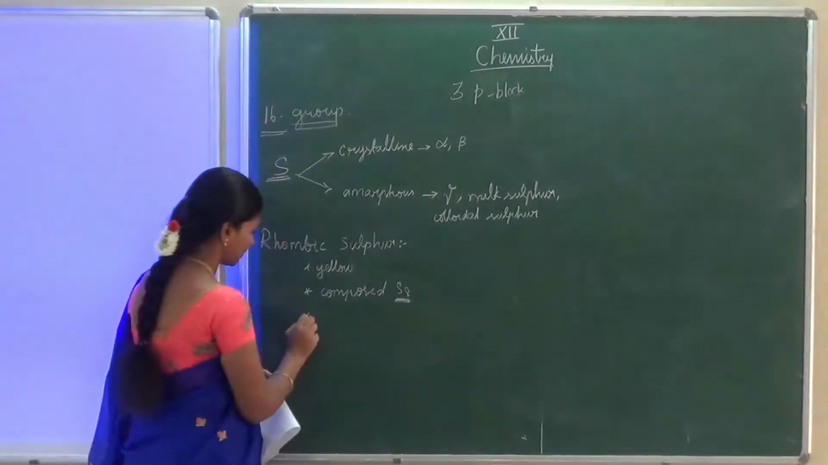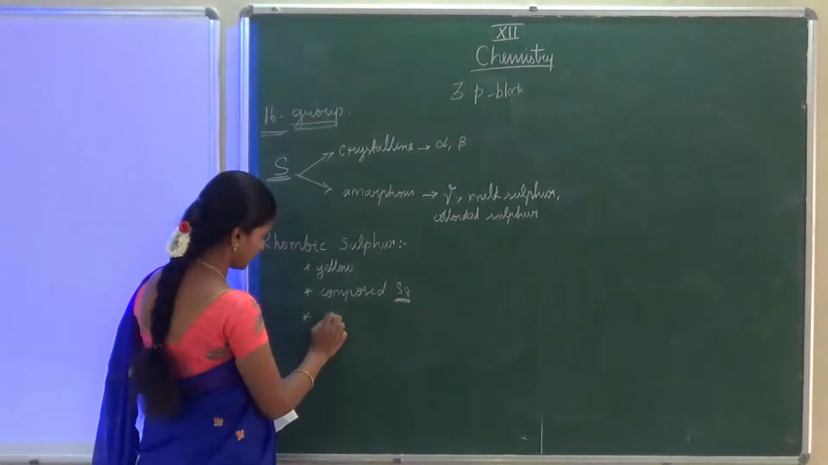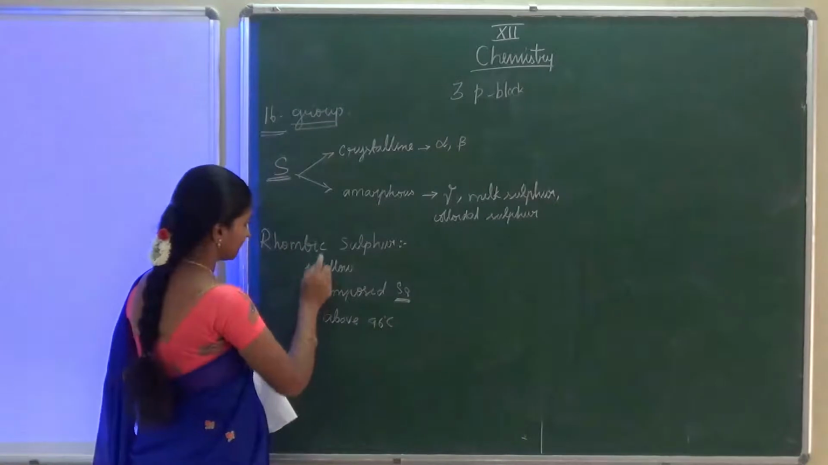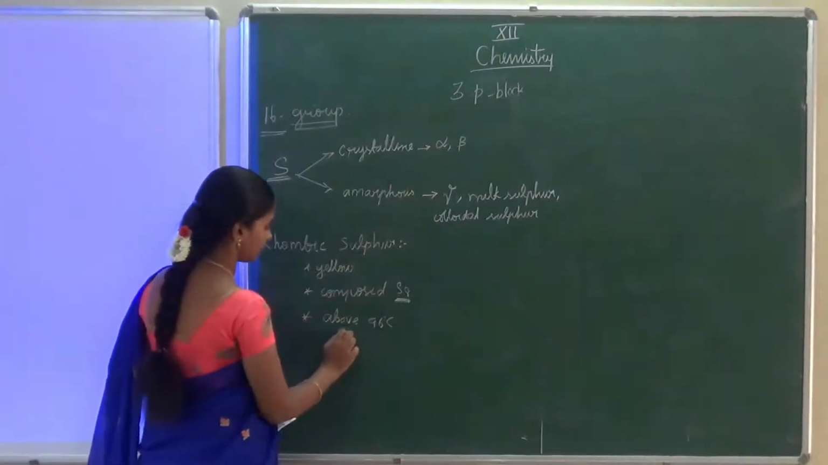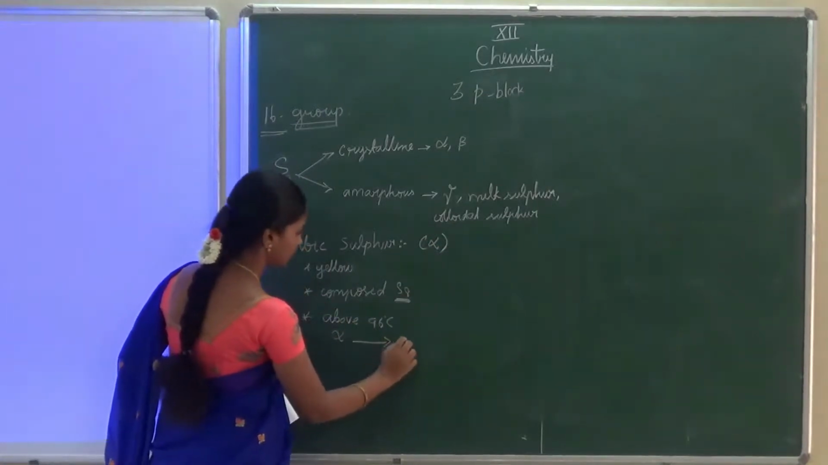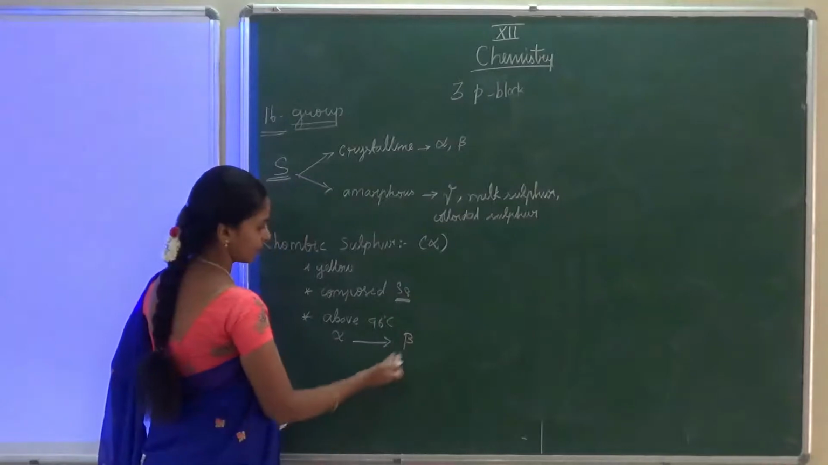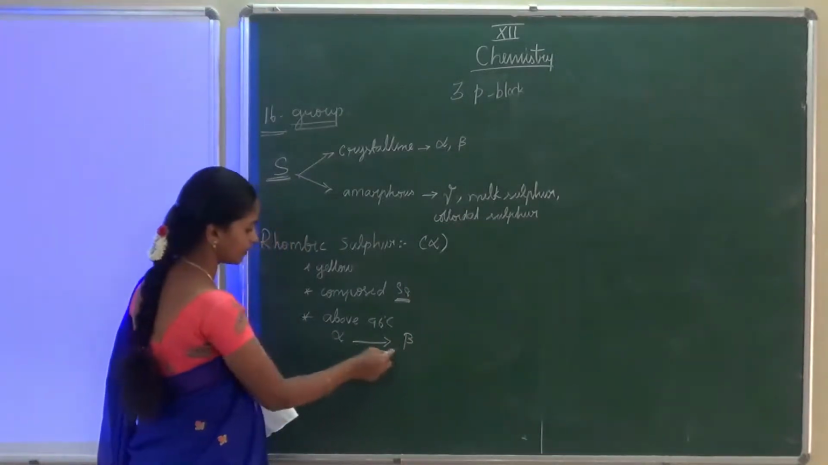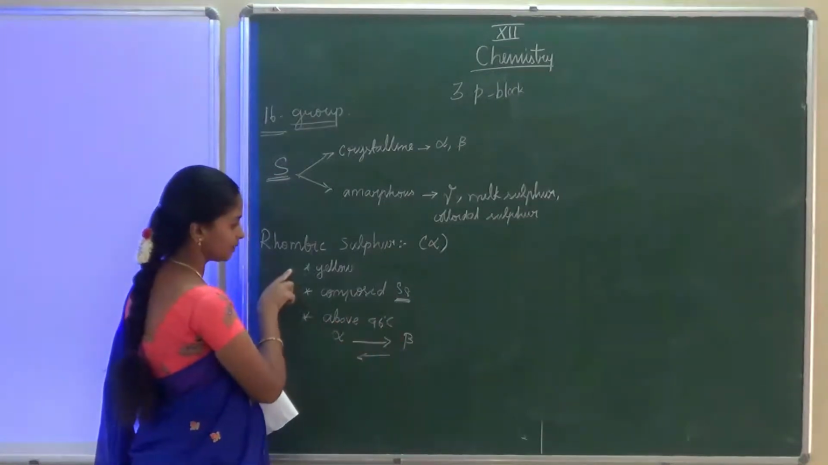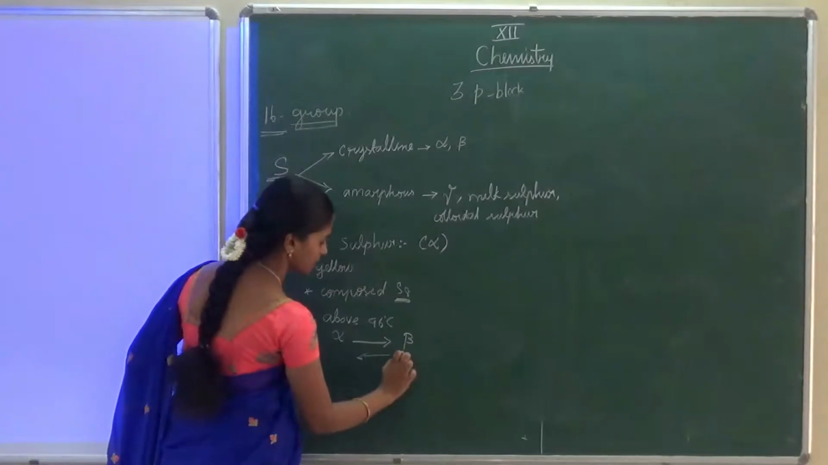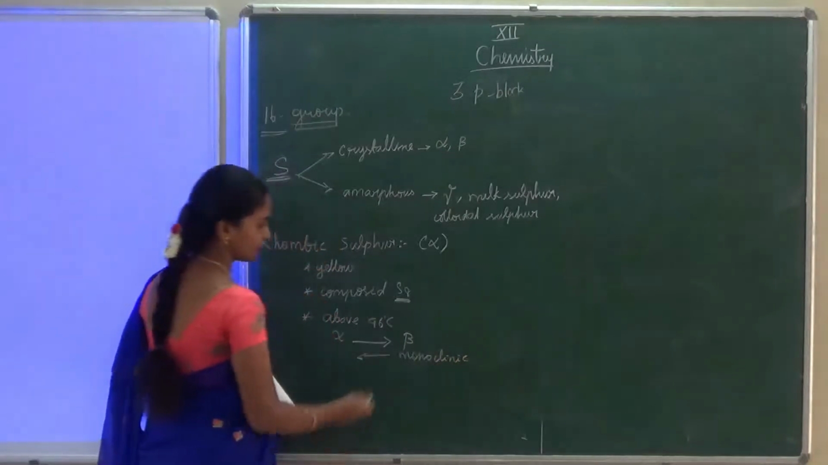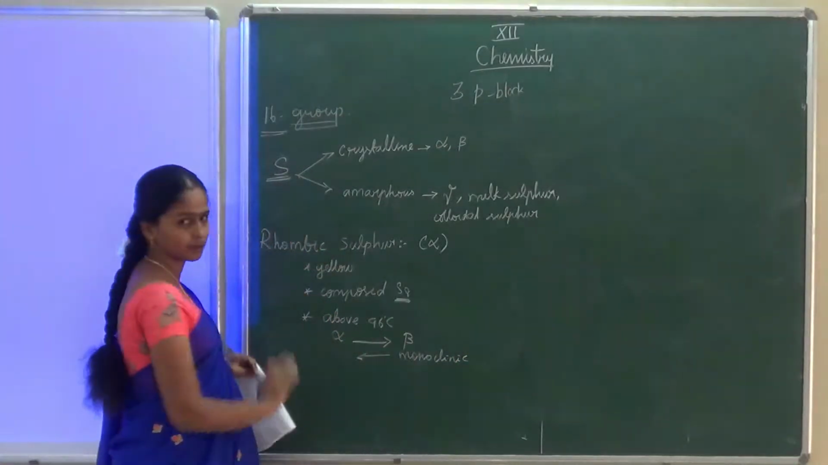The next one is thermodynamically stable, as said, but above 96 degrees Celsius this rhombic sulfur, alpha, is converted into monoclinic sulfur. When we cool the monoclinic sulfur, again we can get the rhombic sulfur. So above 96 degrees Celsius, the rhombic sulfur can be converted into monoclinic sulfur, and then monoclinic sulfur can be converted back into rhombic sulfur.